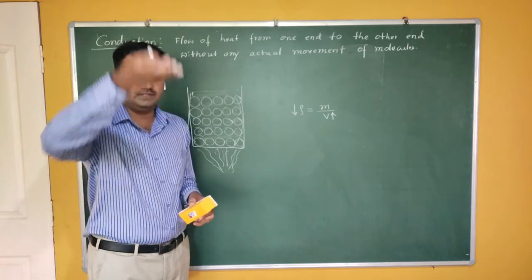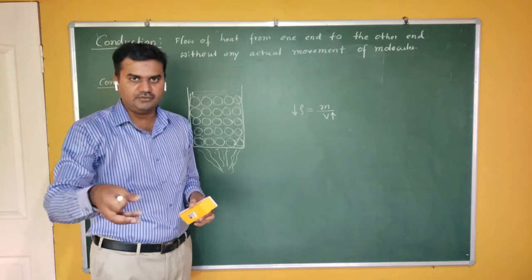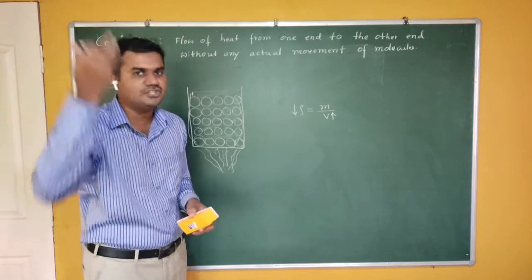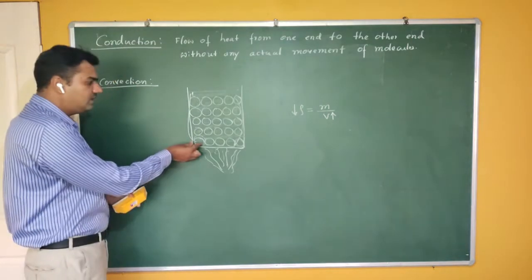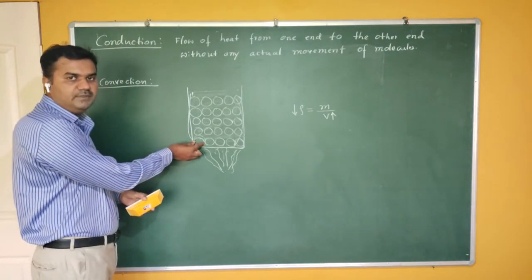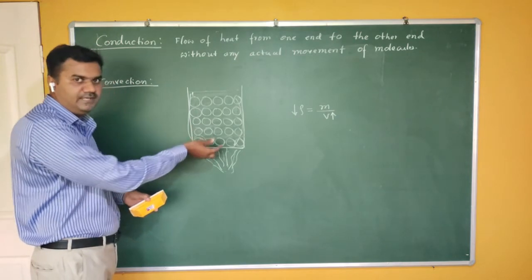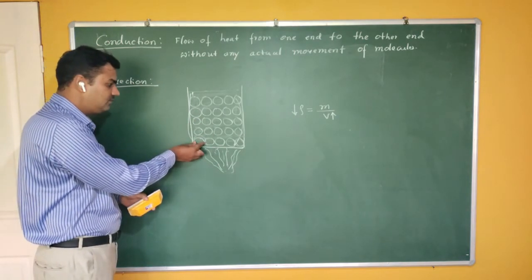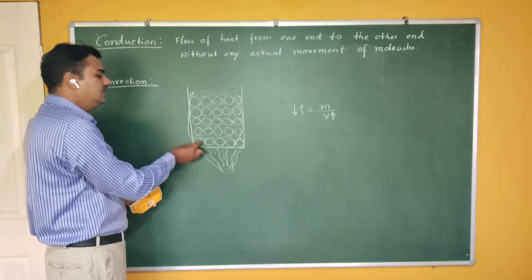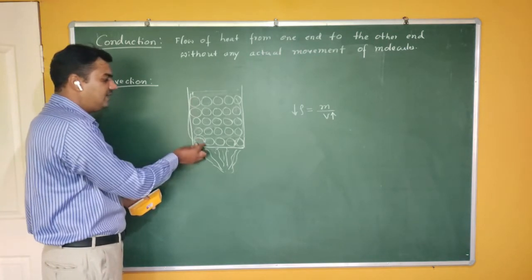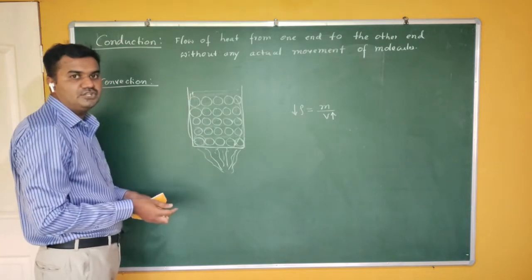When you see this, the movement of molecules takes place, and at the same time these molecules transfer heat energy. These are hot molecules, they have a high temperature. As the molecules move from bottom to top, due to gravity only, because their density has decreased, they are carrying some heat energy with them.